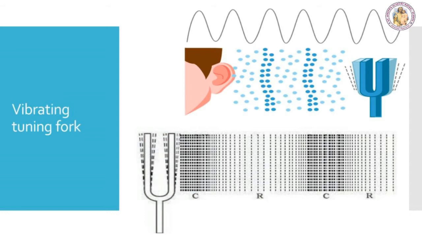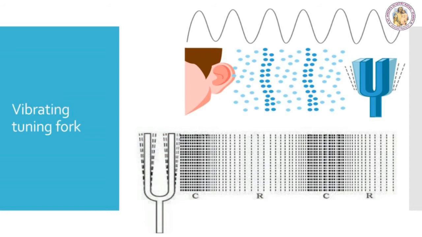This process continues in the medium till the sound reaches the ear of the person. In order to understand this, let us consider a vibrating tuning fork. When a vibrating tuning fork moves forward, it pushes and compresses the air in front of it, creating a region of high pressure. This region is called a compression, that is C.